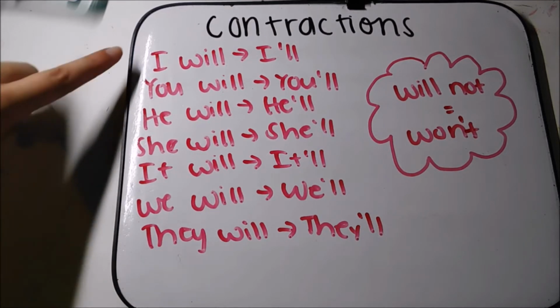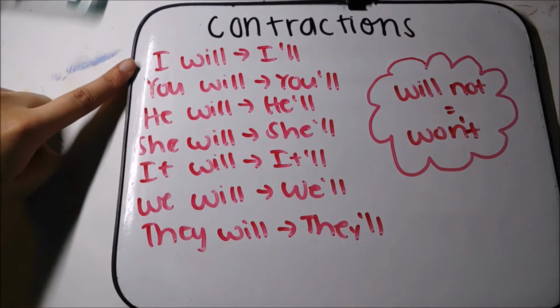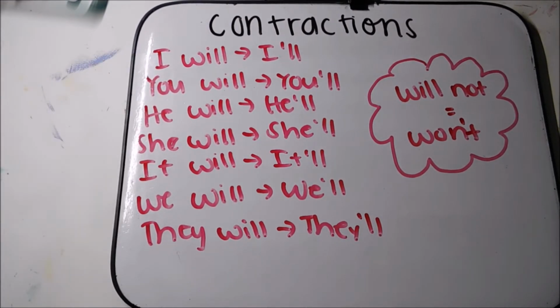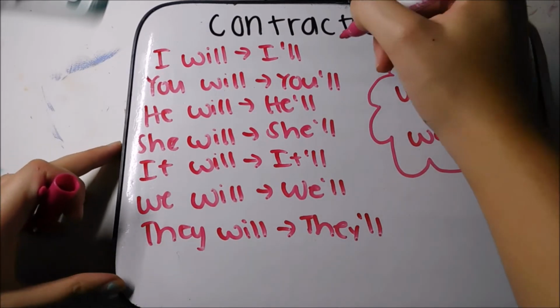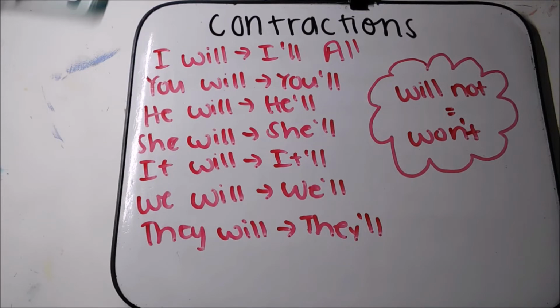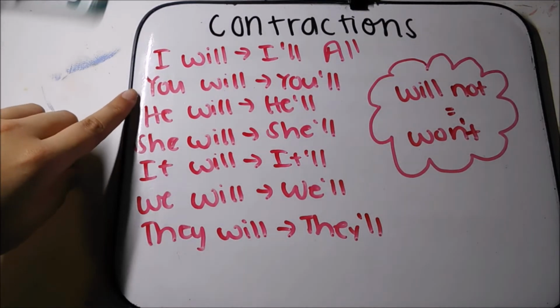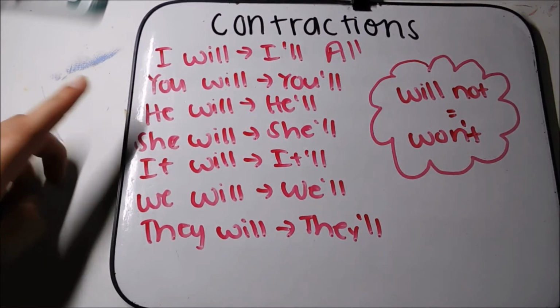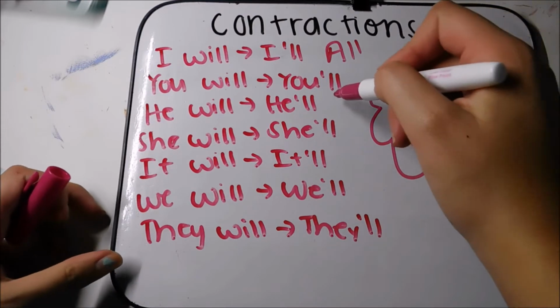And these are all the forms that are contracted. I will gets contracted to I'll. Kind of like the word all. That one. That's what it sounds like. I'll go to the beach tomorrow. You will changes to you'll. He will, he'll, like hill, like a mountain.